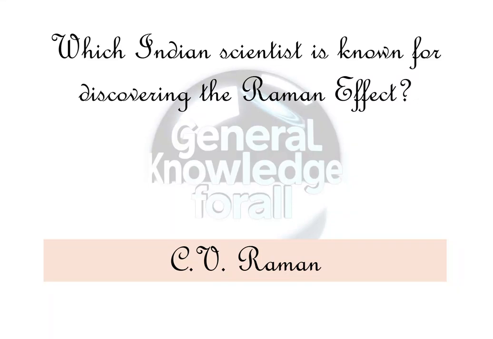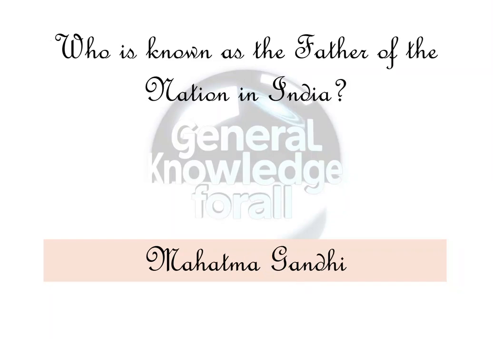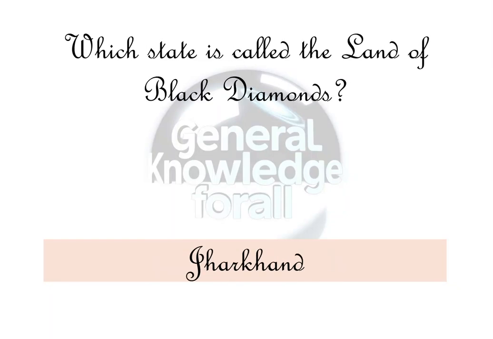C.V. Raman. What is the study of weather called? Meteorology. Who is known as the father of the nation in India? Mahatma Gandhi. Which state is called the land of black diamonds? Jharkhand. Who invented the computer? Charles Babbage. Which Indian state is the largest producer of spices? Kerala. What is the capital of Gujarat?